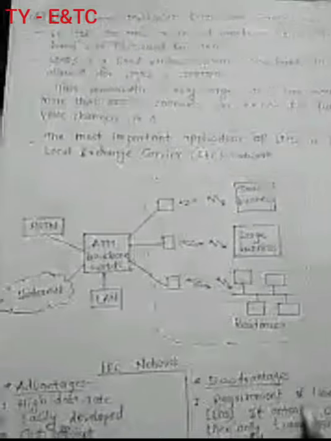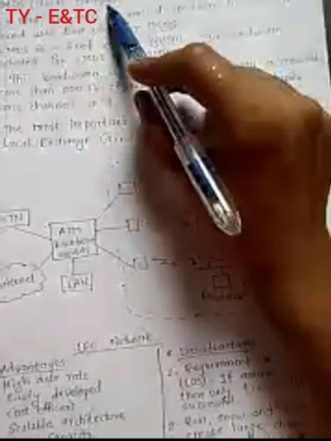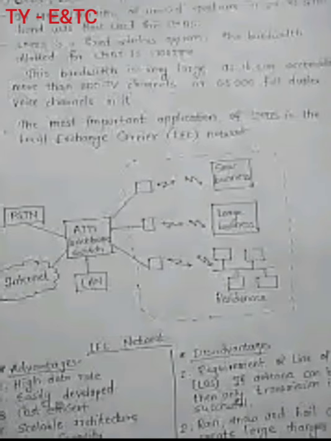Second type of network, that is nothing but LMDS, stands for Local Multi-Point Distribution Service. LMDS. So for this also you have to explain the architecture. You have to draw the architecture first, and then you have to explain what this LMDS is. Multi-point means, as I told you, the name itself tells you are connecting one point to any other point in that particular area. Okay, and that too at local places.